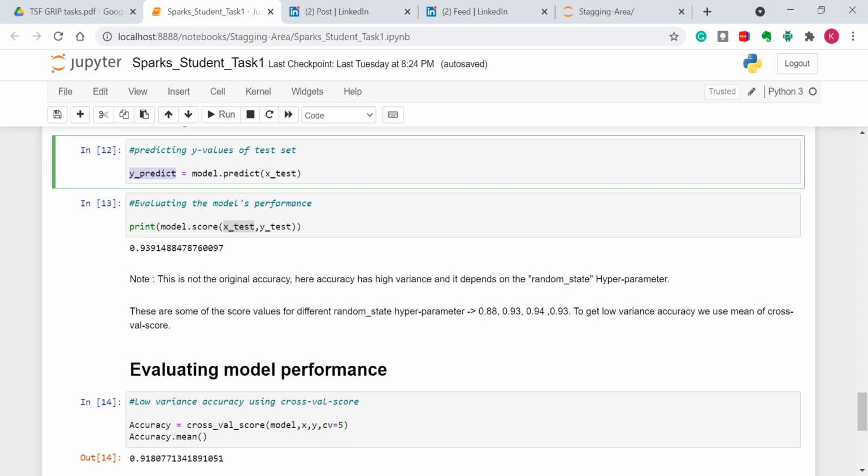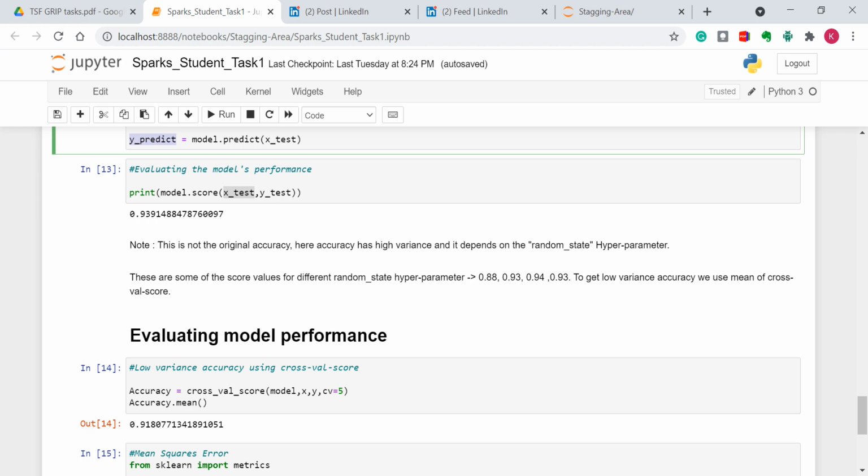The reason is that what the score method does is it computes this internally. It takes the X test data and feeds it into the model.predict method, and then the returned value of this predict method will be used over here. That is, this is the same as comparing y predict comma y test.